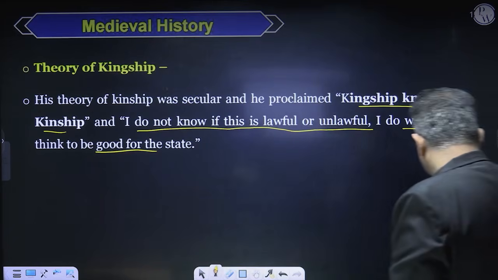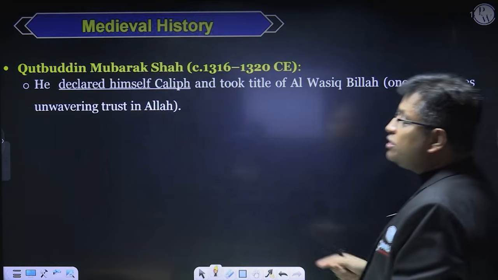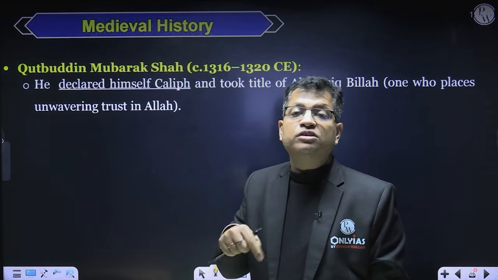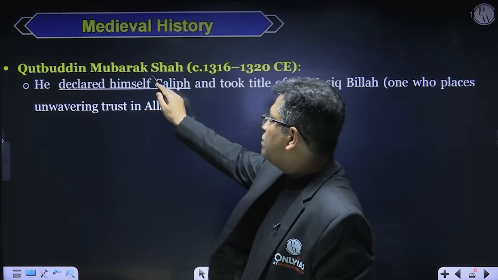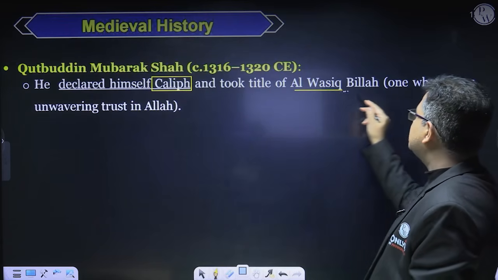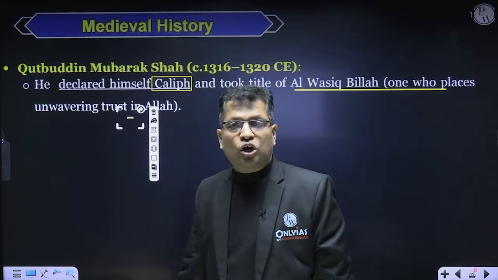Now again, there was a next Sultan called Mubarak Shah Khilji. Mubarak Shah Khilji declared that I myself am Caliph, that is the religious head of Islam. I don't know any Caliph, rather I myself am Caliph. And he took the title of Al-Wasiq Billah, one who places unwavering trust in Allah, that is Almighty God.